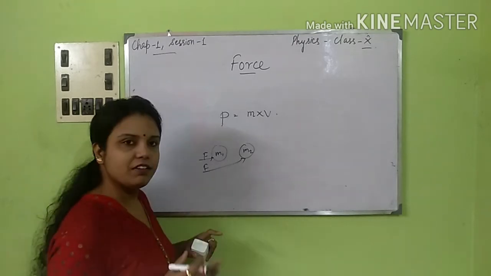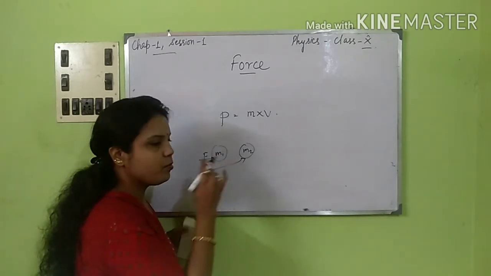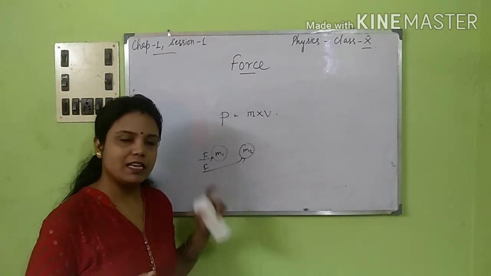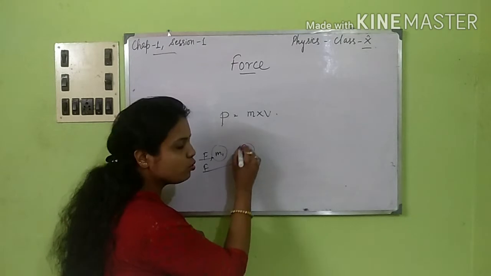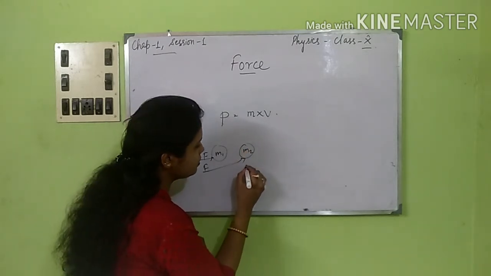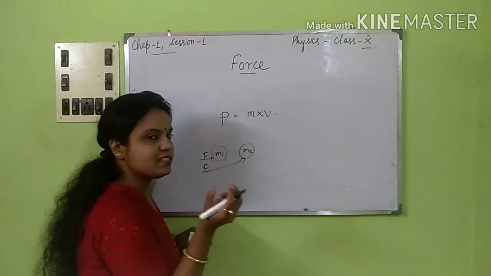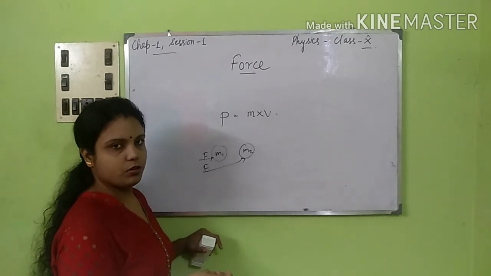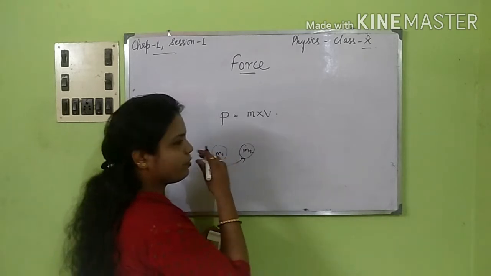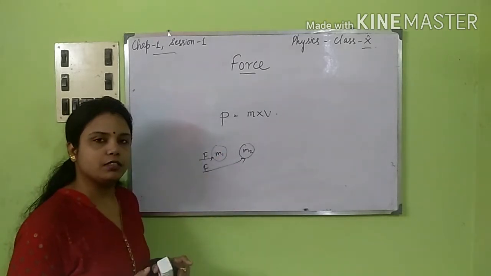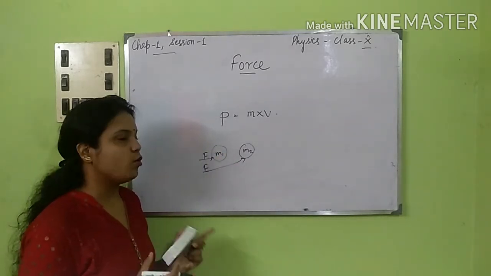That is, velocity will differ, because the lighter body will move much faster than the heavier body. So whose velocity will be more? Of the one which has lighter mass. So from this part we come to the change of momentum.